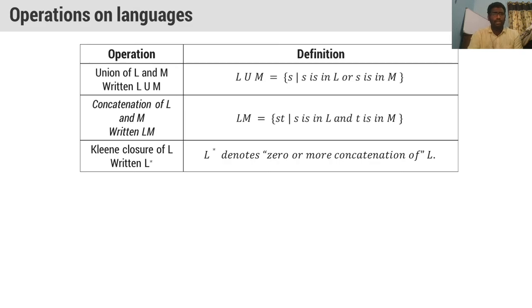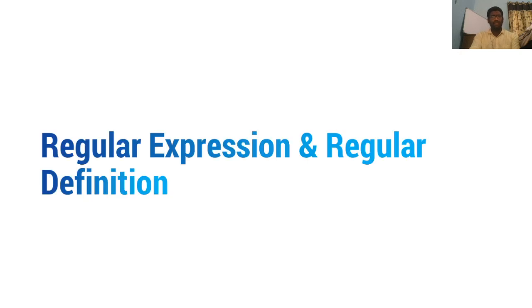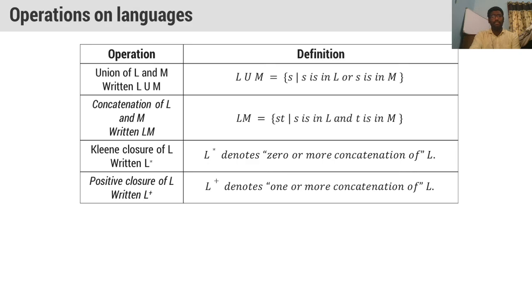And you see the Kleene closure of a language. Kleene closure is denoted with the star symbol. We will also see the meaning of this Kleene closure. Positive closure of L is denoted with the plus symbol. Kleene closure is denoted with star. Concatenation of L and M can be written as LM. Union of L and M will be written as L union M. We will see some examples.